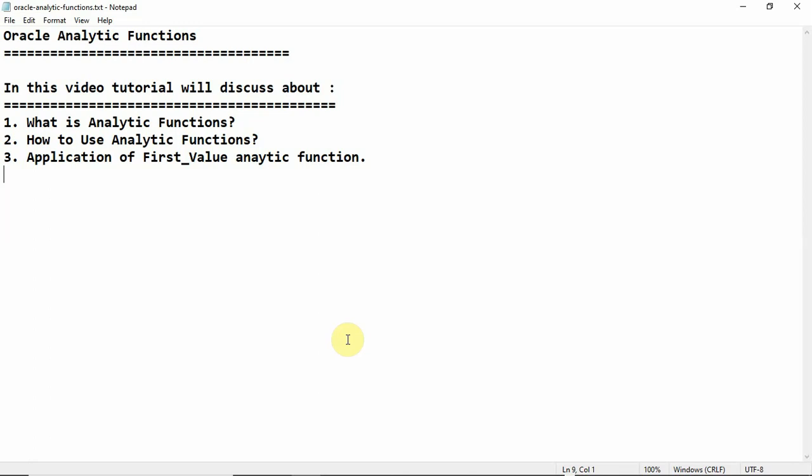The first value analytic function will pick up the first value from a partition of records.